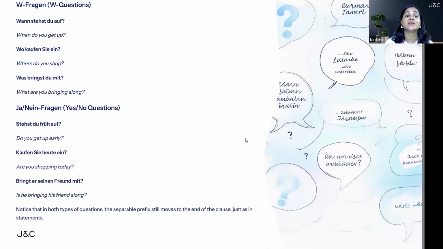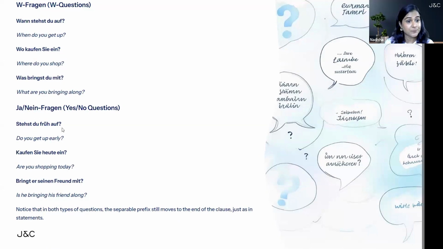Now let's see the yes-no question, which is called Ja-Nein-Frage. In German, Ja-Nein-Frage, verb always comes at first place. So here, the base verb is stehen. It will come at first place. And auf is the prefix. It will move at the back.